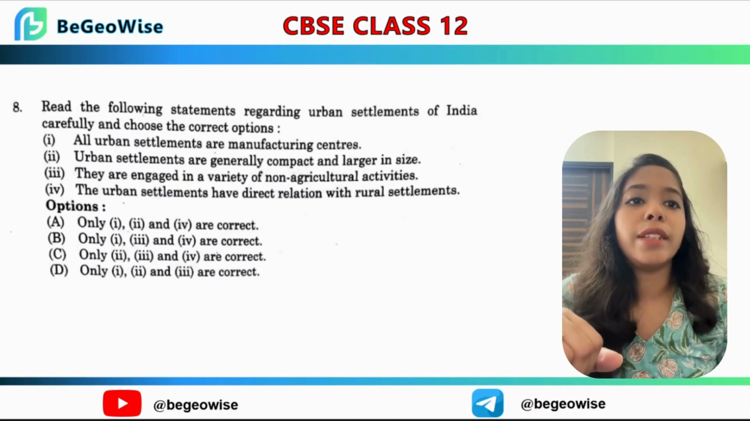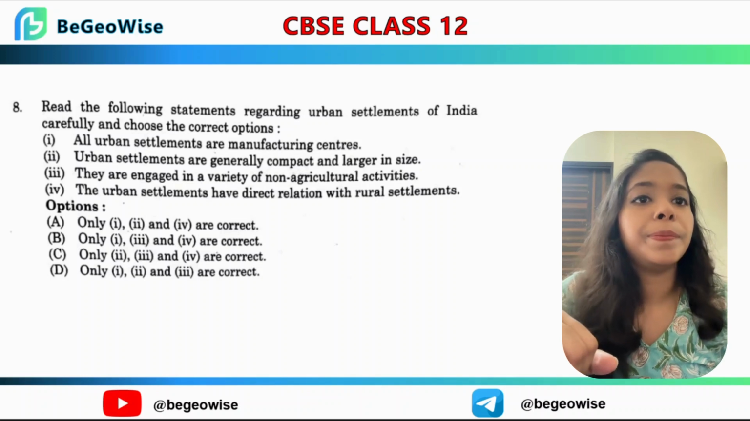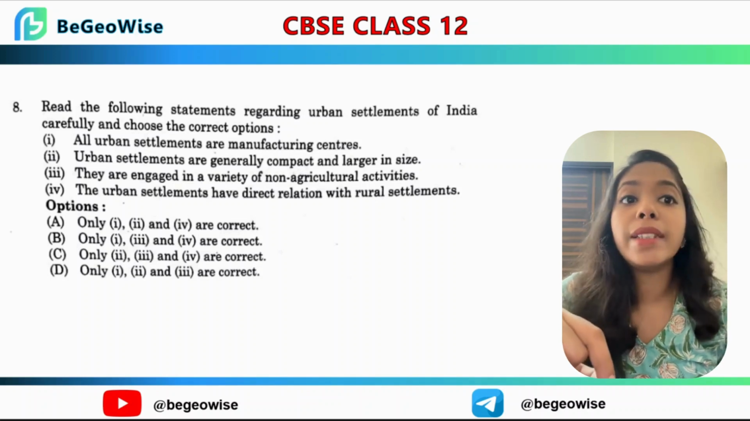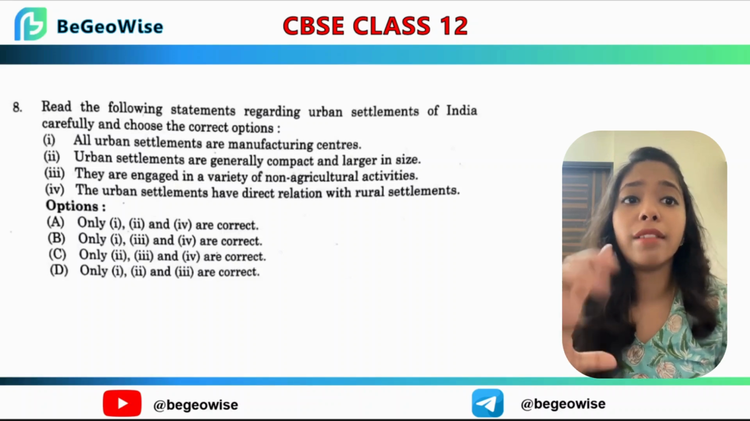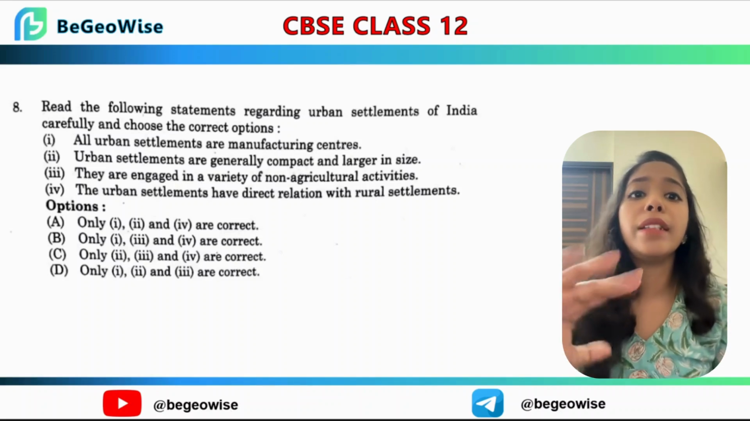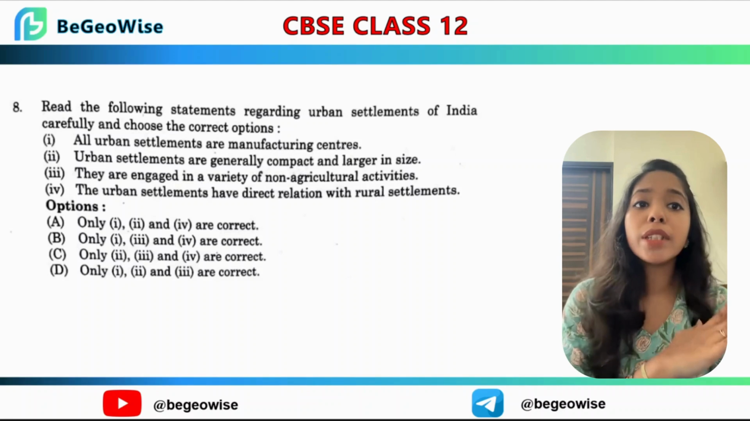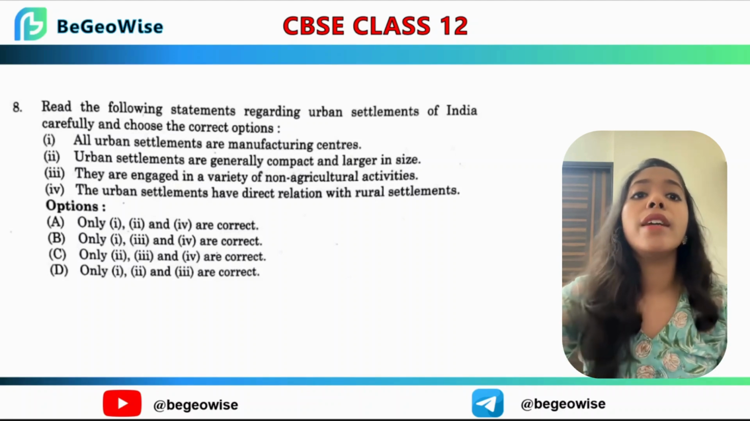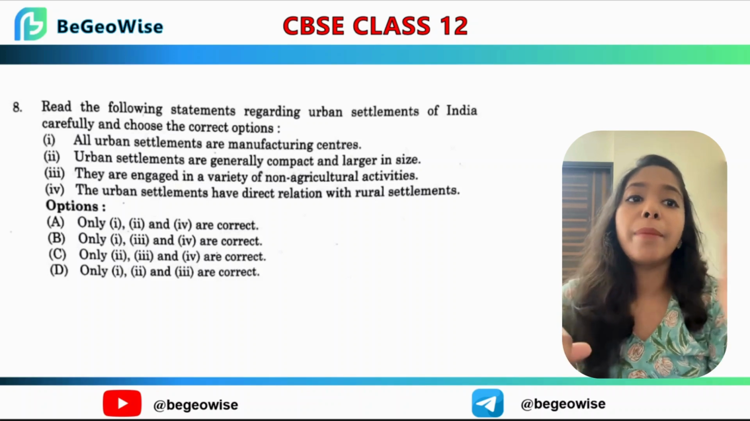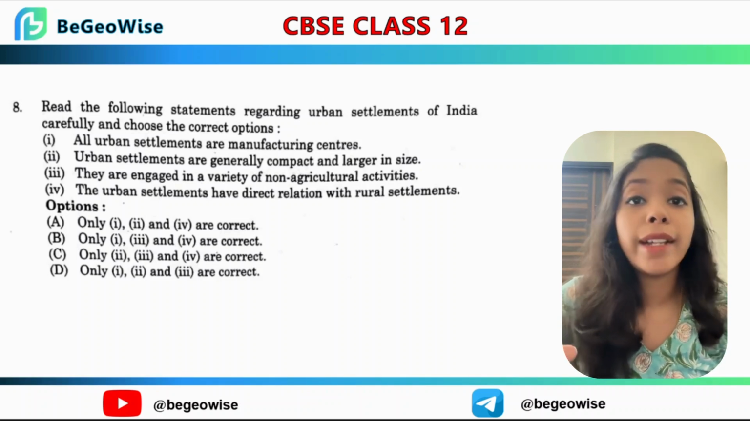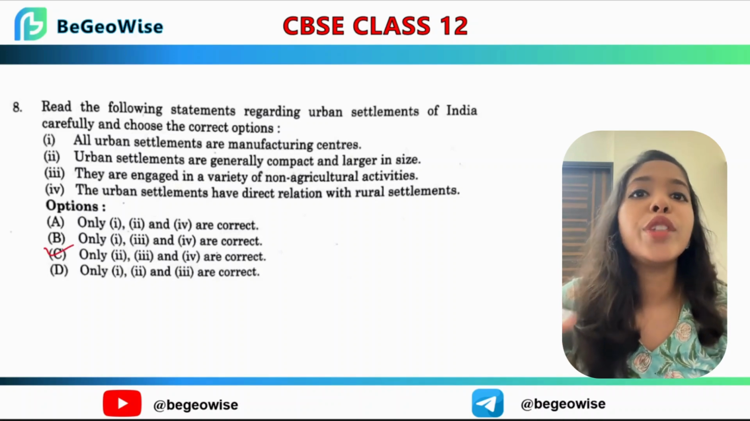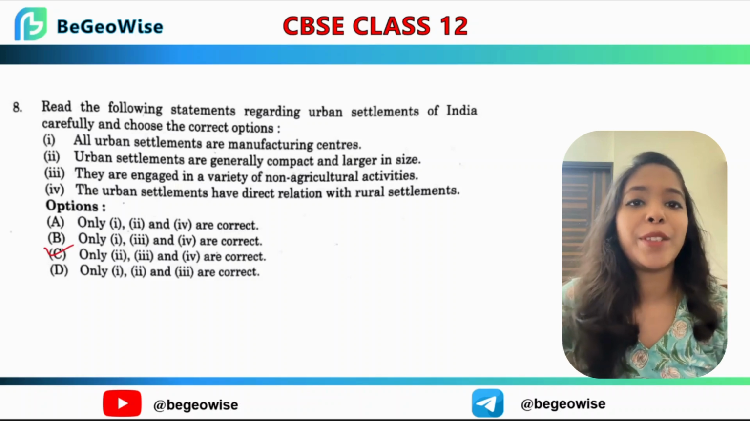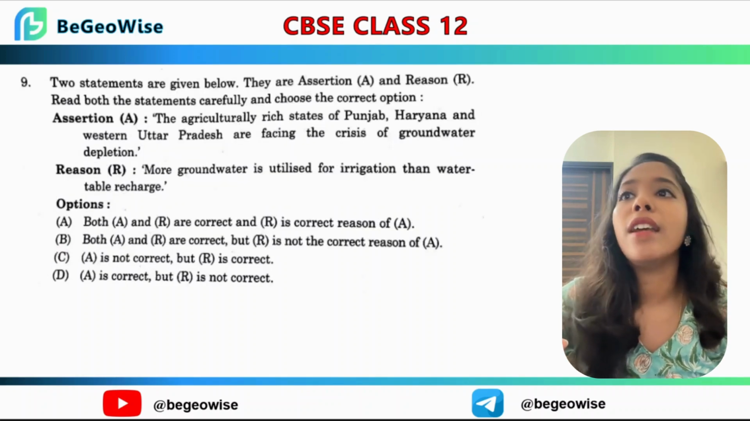And the 4th statement is urban settlements have direct relation with rural settlement. You are right, there is a rural-urban link. They are always transporting raw materials, food, labor from rural areas to the city, and back and forth. So what do you think the final answer is? Yes, C. 2, 3 and 4 are correct. So let's move to the next question.